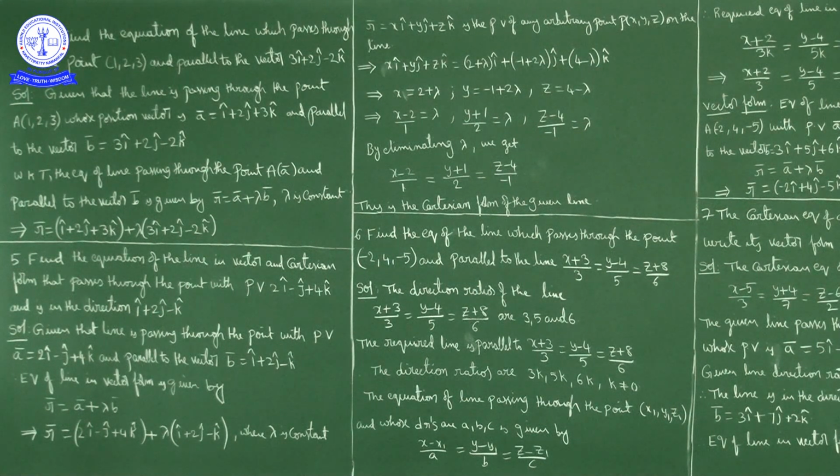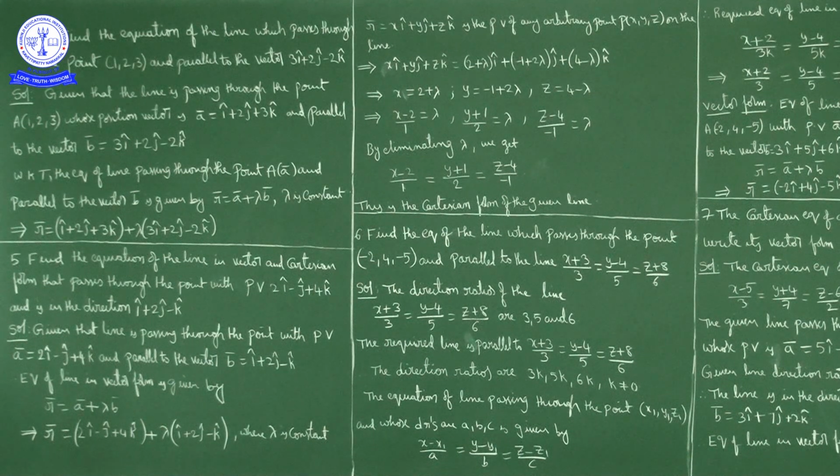Now see question number 4. Find the equation of the line which passes through the point (1, 2, 3) and is parallel to the vector 3i cap plus 2j cap minus 2k cap. What is given here? The required line is passing through the point (1, 2, 3) and is parallel to this vector. So I will explain both the vector form as well as the Cartesian form.